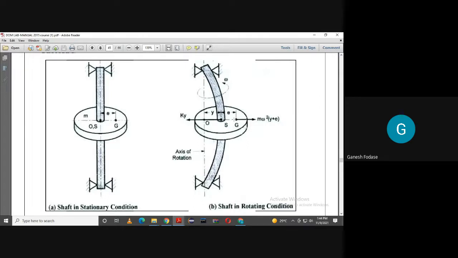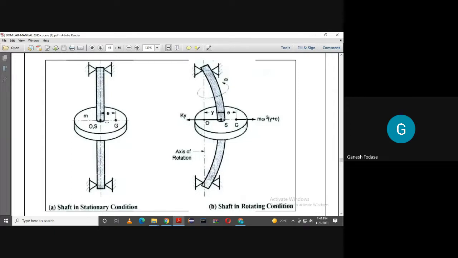So you must know what is y, what is e, what is centrifugal force, what is ky, and all. So just focus on what I'm saying. I told you three centers. One is O, the line of intersection of bearing centers with the disk. S is its geometric center. G is the center of gravity, and E is the eccentricity of CG from its geometric center.